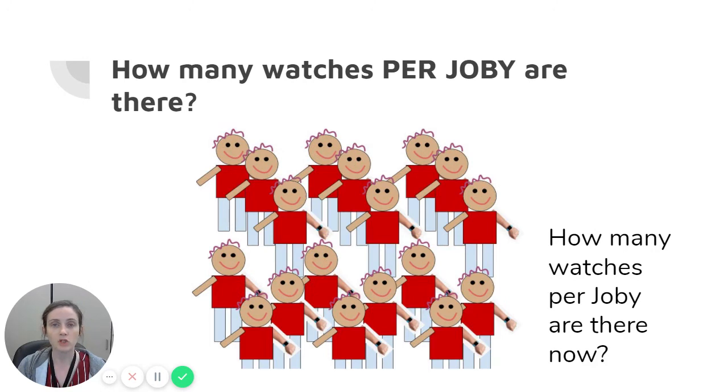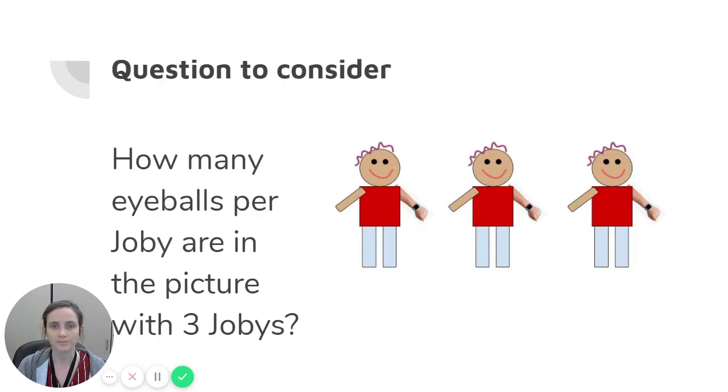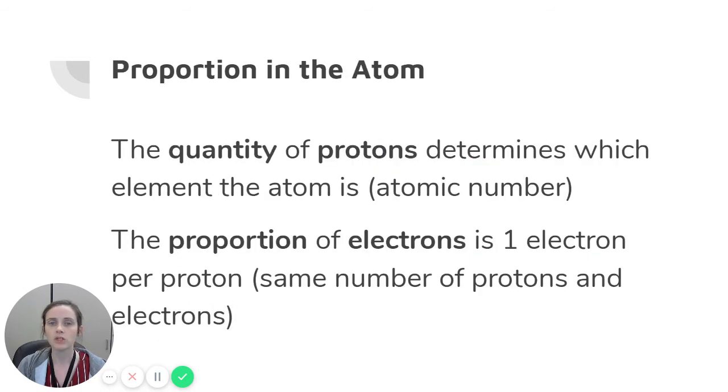How many watches per Joby are there now? It doesn't matter how many Jobys there are. There is 1 watch per Joby. Here's a question to consider. How many eyeballs per Joby are in the picture with 3 Jobys? Proportion in the atom.